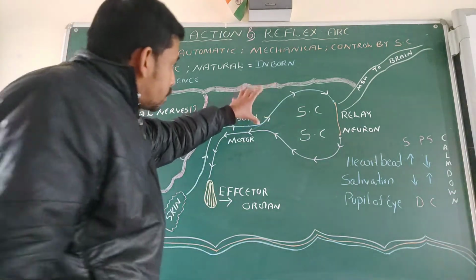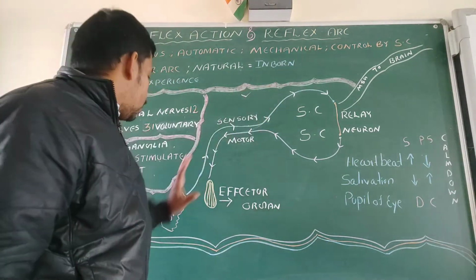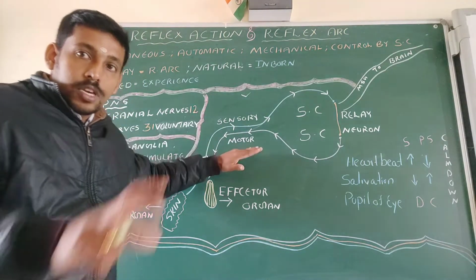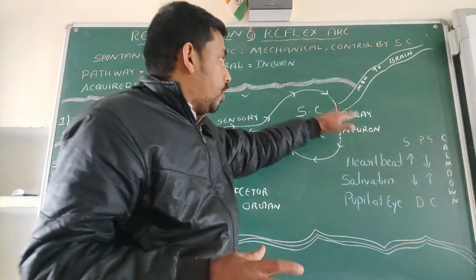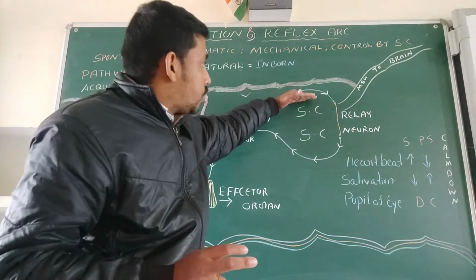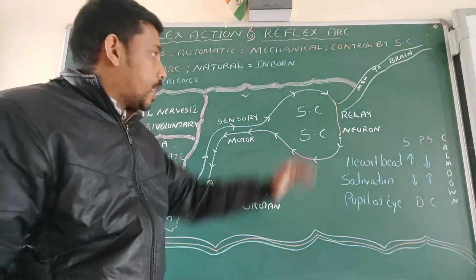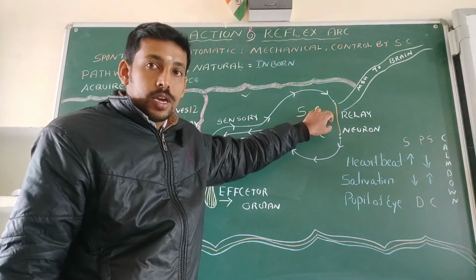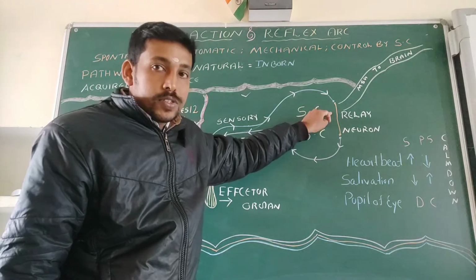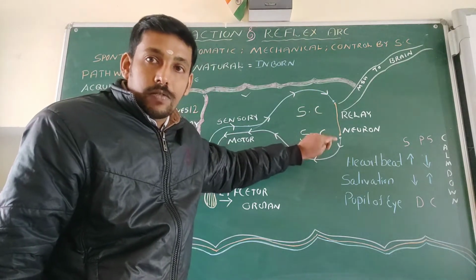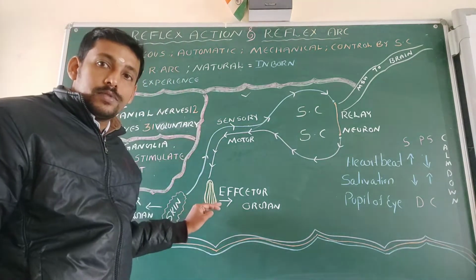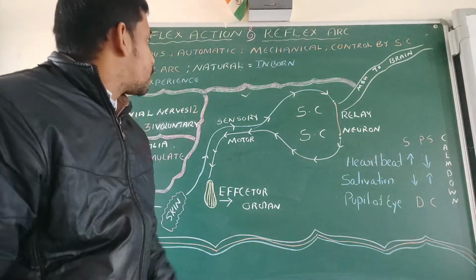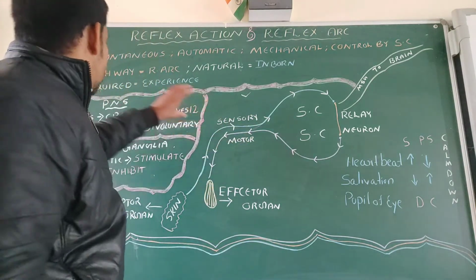So here, in this reflex arc, we can see what? A receptor organ is there, and sensory and motor nerves. In between, there is an intermediate, the relay neuron. It will connect the sensory neuron with the motor neuron, so the action is passed. Because of the sensory neuron, the impulse reached here. Then, in response to that impulse, a motor neuron starts from here to reach the effector organ. Then we pull back our hand. That is the reflex arc in the peripheral nervous system.